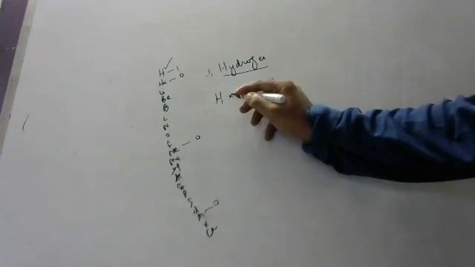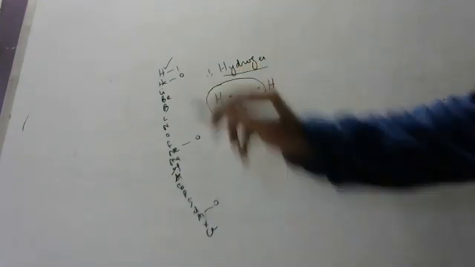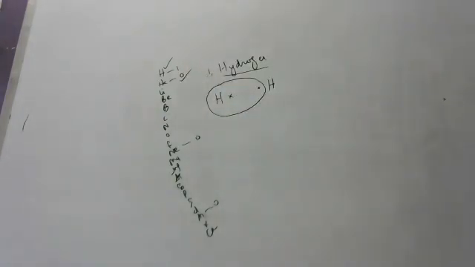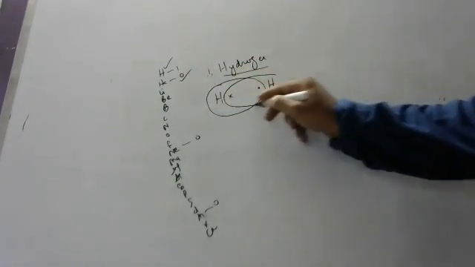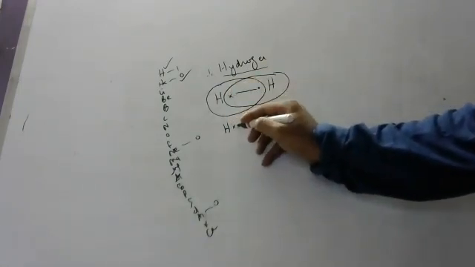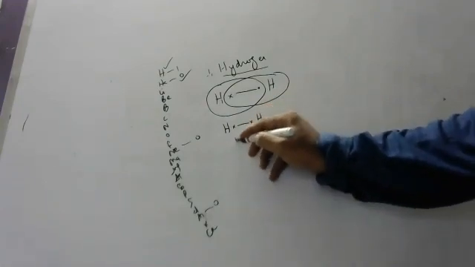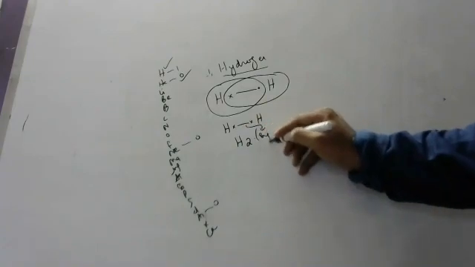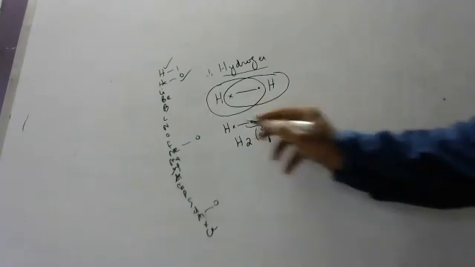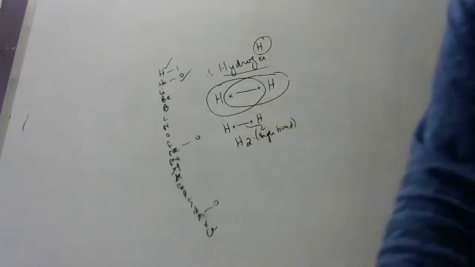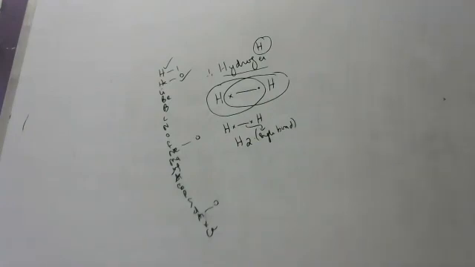How do they share? This hydrogen will say, from today onwards we both are best friends. Now this hydrogen has 2 electrons, so helium stability. Then the other hydrogen will say, okay, let's be very good friends. So this also got helium stability. Like that, they are sharing one pair of electrons between them. That's why we always write hydrogen as H2, and H2 has a single bond. Why do we write H2? Because individual hydrogen atoms are unstable, but once they form the molecule H2, they become stable.